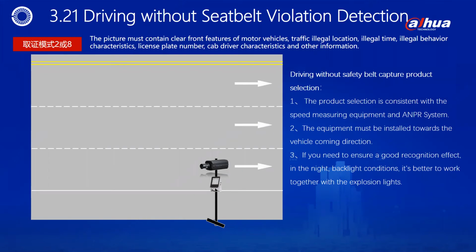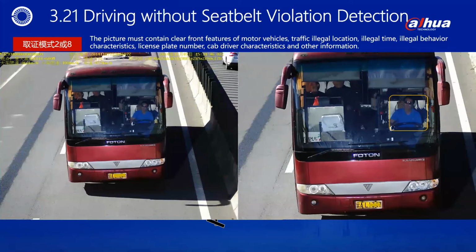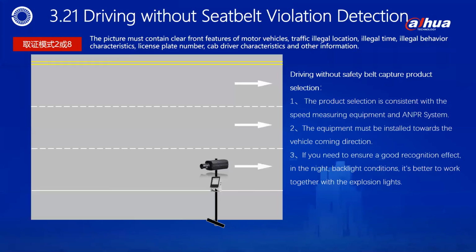Using the phone while driving and not wearing a seatbelt are two important illegal acts that endanger road traffic safety. Technically, they can also be collected by electronic police. In many places, Party A customers require collection and enforcement. This is a photo of the installation effect of this type of traffic violation. A few reminders are as follows.